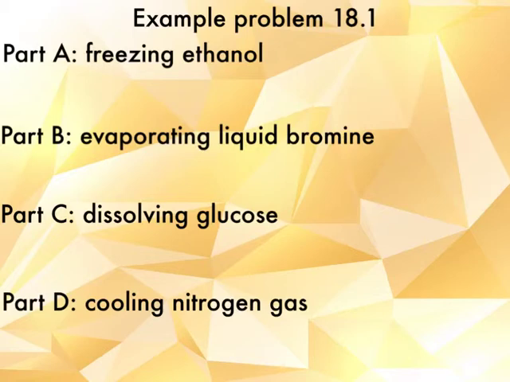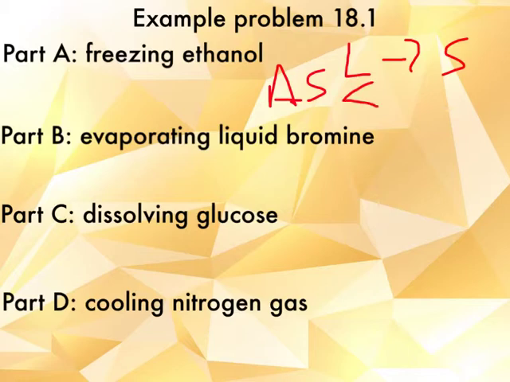So, in freezing ethanol, we're taking a liquid and we're turning it into a solid. Are the particles becoming more or less ordered? Think about in your heads the picture, the model of what a liquid looks like compared to a solid. Which one of those two structures has more order to it? I think you'll agree that the solid has more order to it than a liquid does. Therefore, if we freeze something, the delta S is in fact going to be less than 0. The entropy is going to decrease.